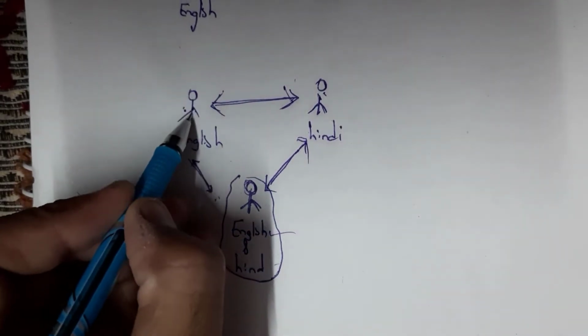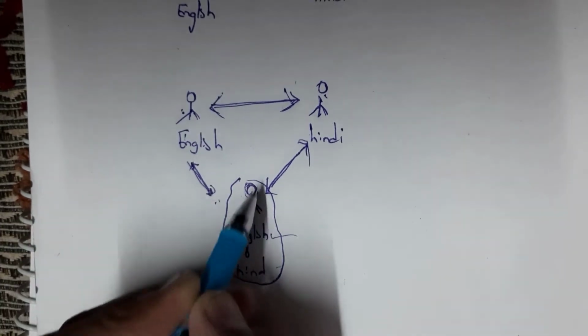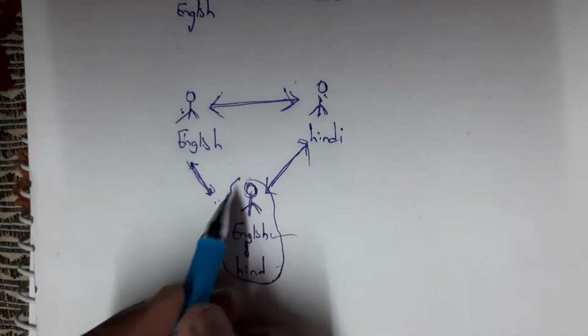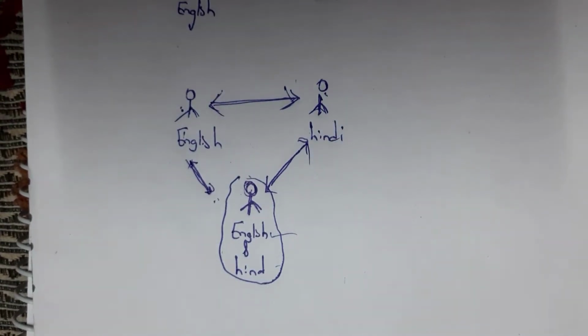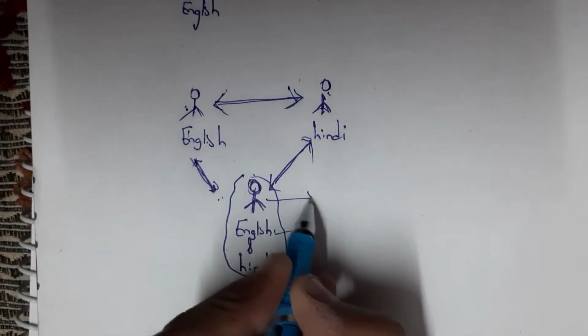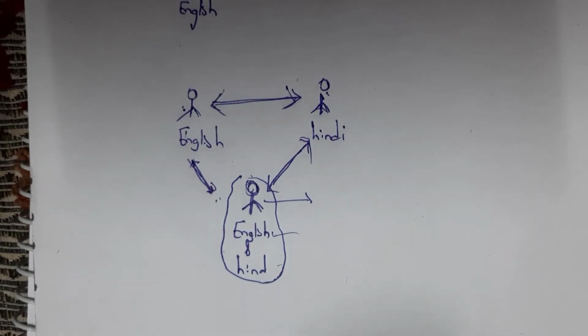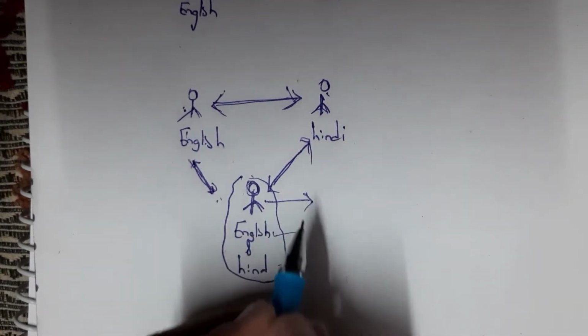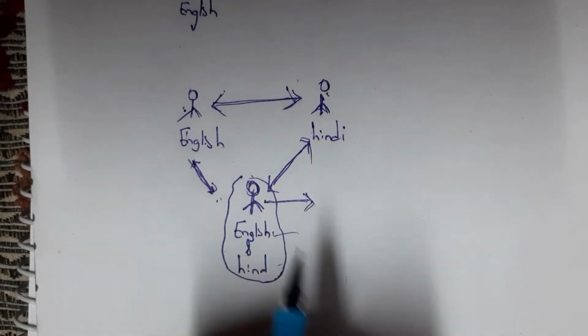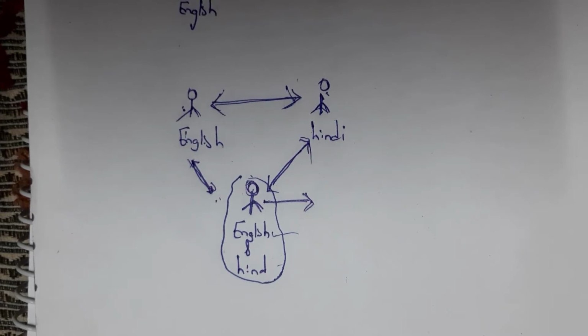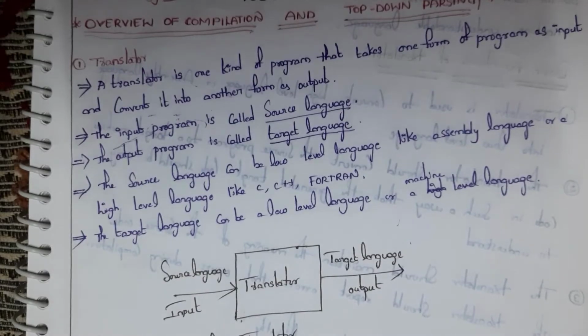So, if this person speaks in English language, then this person converts this into Hindi language and says it to him. So, this person is nothing but a translator. This person translates English into Hindi and similarly Hindi into English language. So, this person is known as translator. This is a real life example of what is translator. I hope you have understood what is translator.